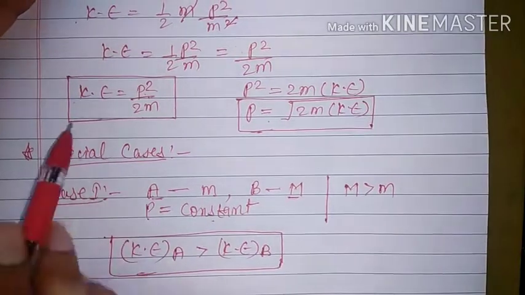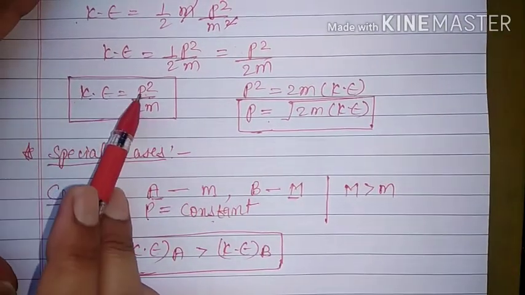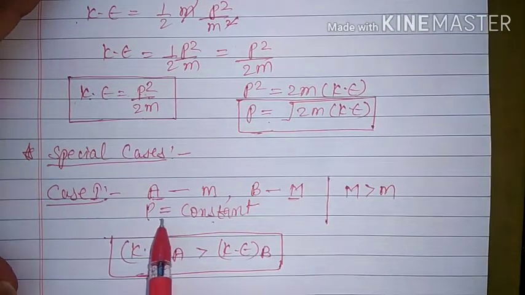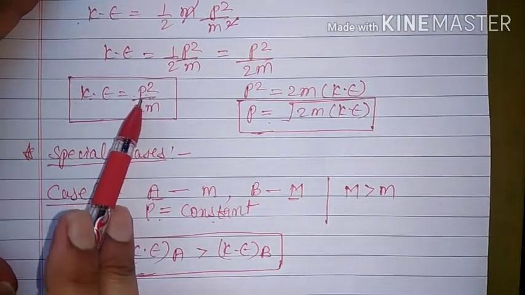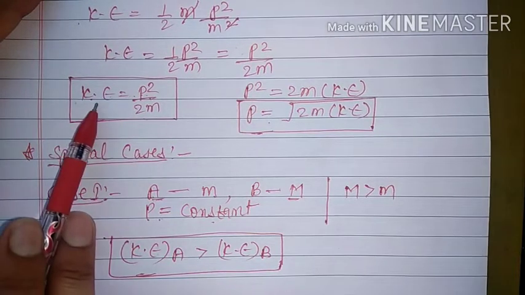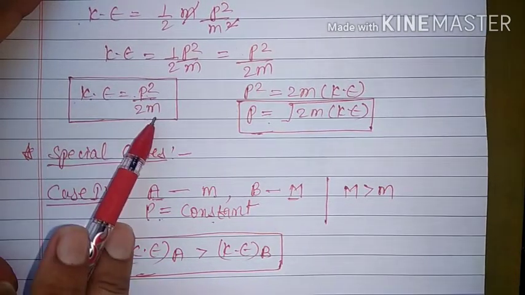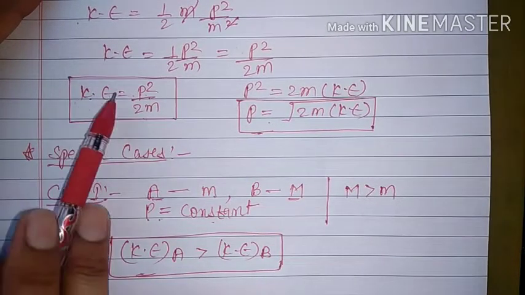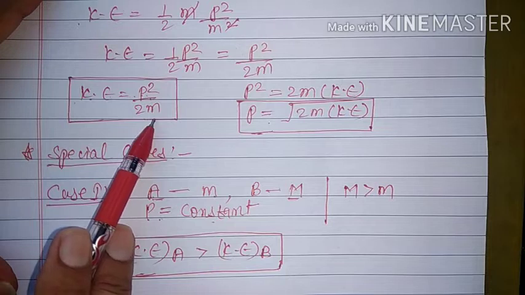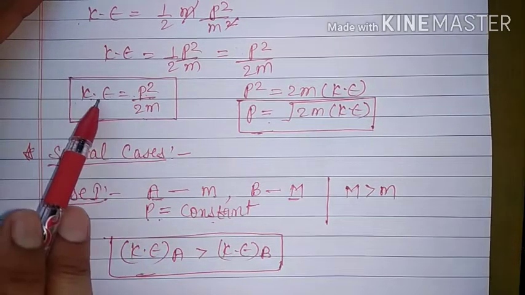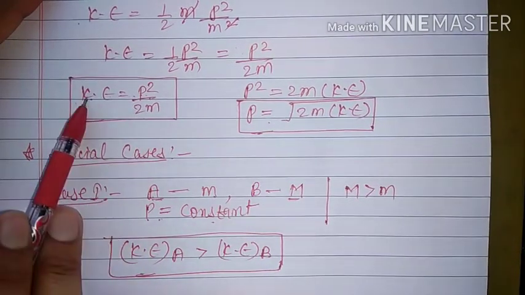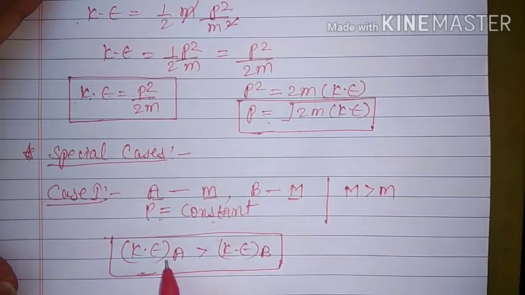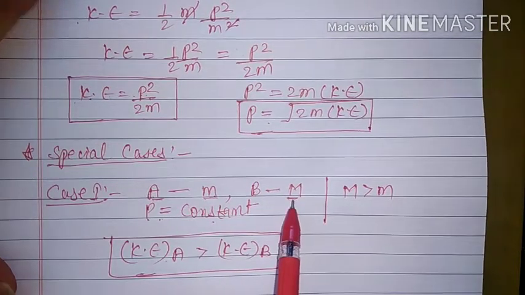Because kinetic energy depends on two things, one is linear momentum and one is mass. Here you are saying that linear momentum is constant, that means it cannot change. That means ultimately the kinetic energy depends on mass, and that is also inversely. From the formula it is clear that kinetic energy is inversely proportional to mass. So if the mass is less, then the kinetic energy will be more. So the kinetic energy of the lighter mass will be more than the kinetic energy of the heavier mass.